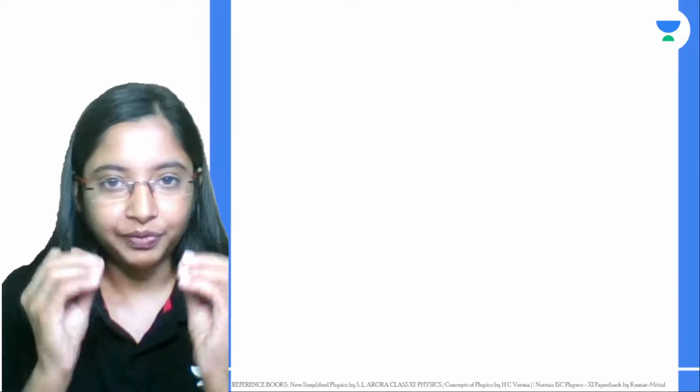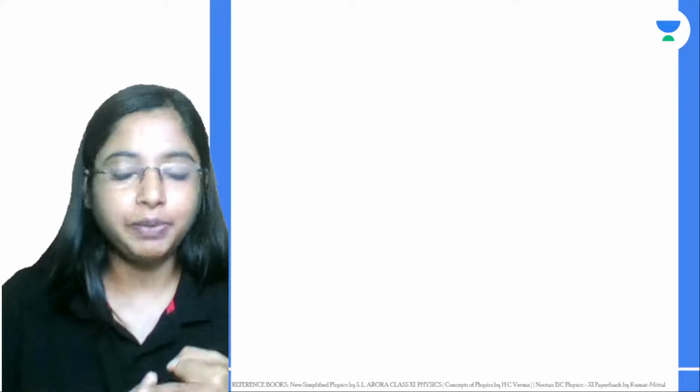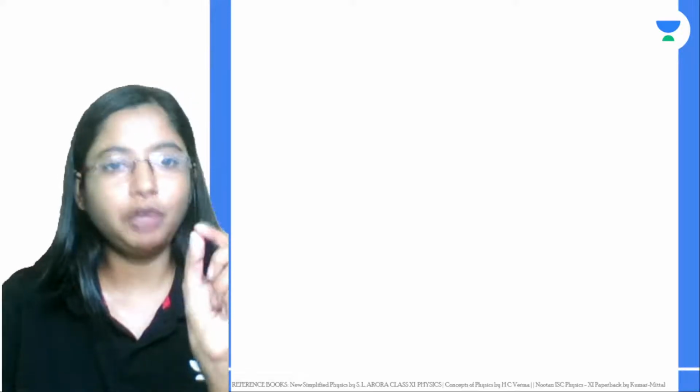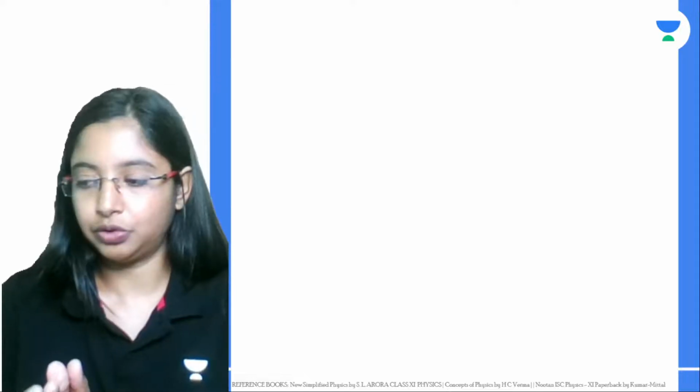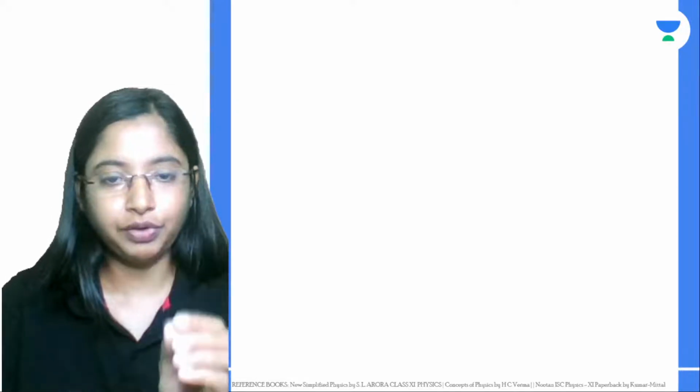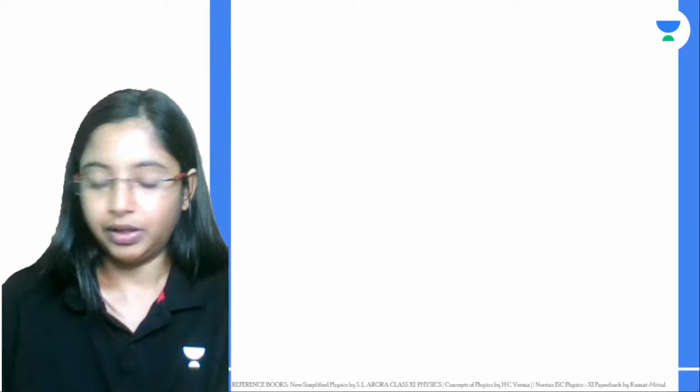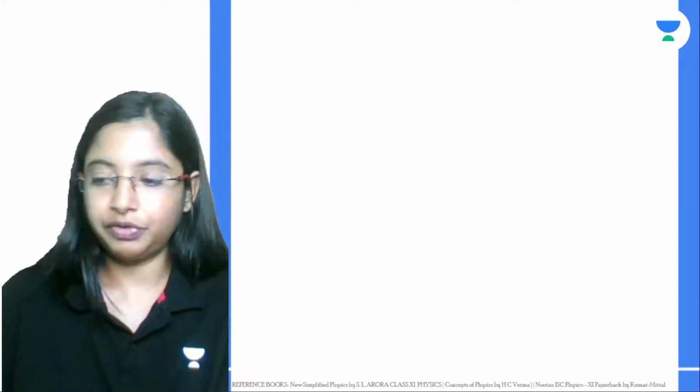And the unit should be well defined, and it should be imperishable. Okay, and it should be of a proper size as well. It cannot be too large, it cannot be too small. Okay, these are some of the characteristics of your units.